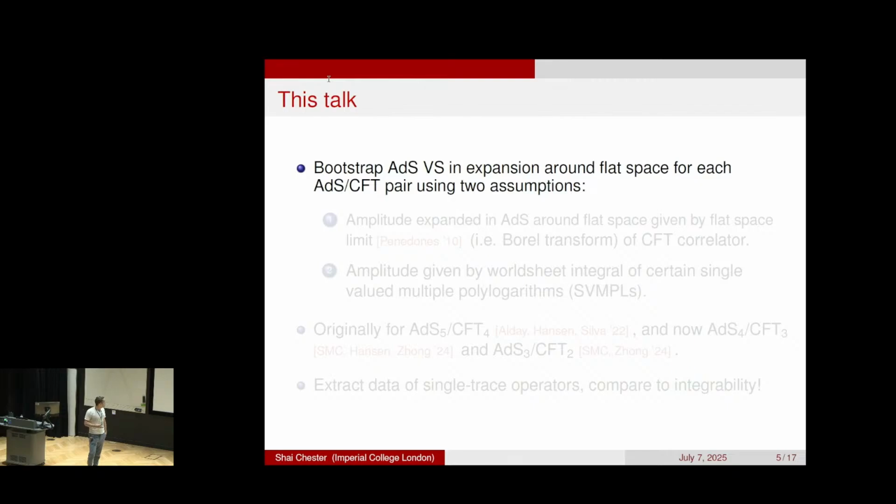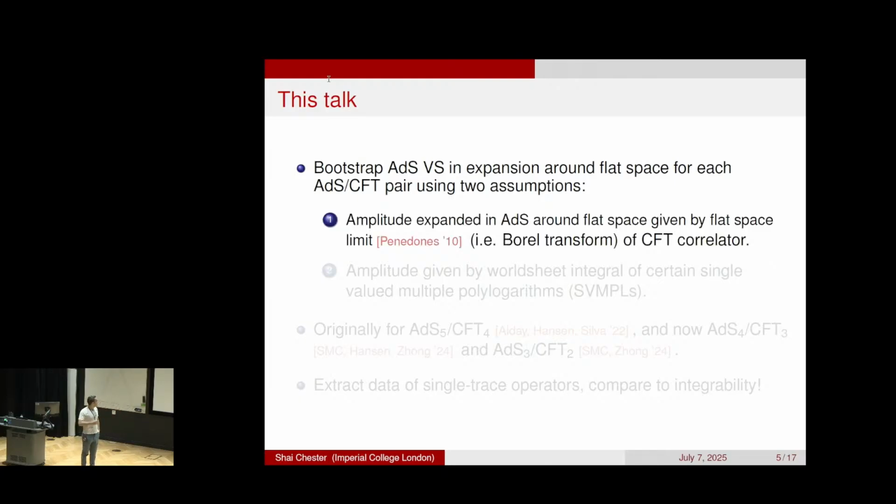So in this talk, we're going to bootstrap the AdS Virasoro-Shapiro amplitude and its expansion around flat space for each of these classic AdS/CFT pairs that we discussed in the previous slide. And it all comes from two assumptions in this program. The first assumption is that the amplitude expanded in AdS around flat space is given by this flat space limit formula, which is basically a Borel transform of the CFT correlator.